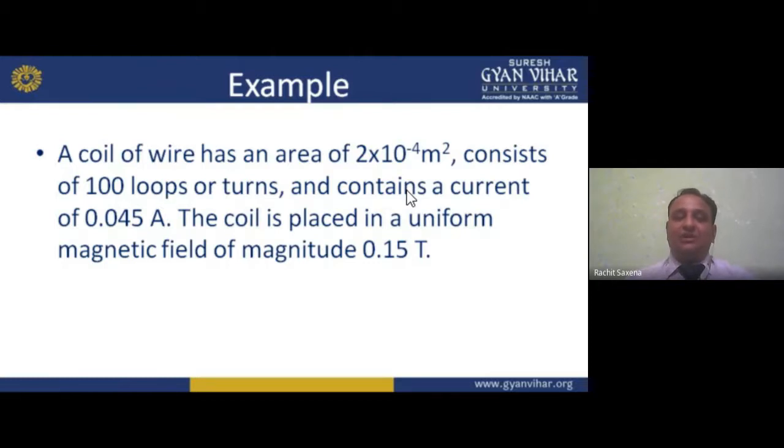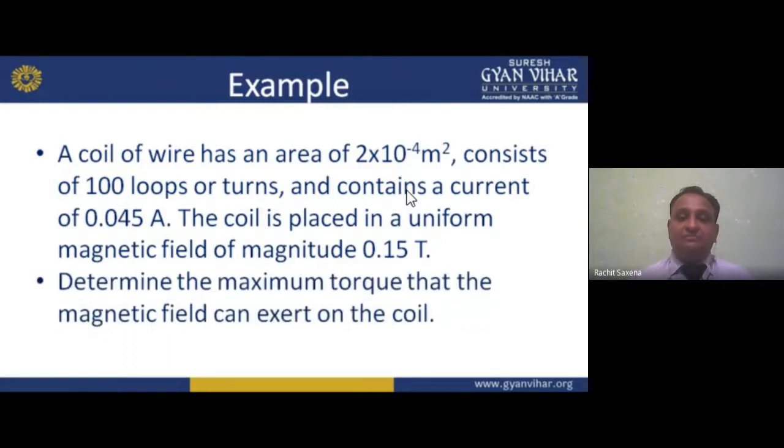But my dear student, it is multi-turn, or we can say 100 loops, while the previous equation is for only one loop. Now we have to change our equation, because in this example we are considering 100 turns, not 1 turn. So if I am considering 100 turns, we have to change our equation for multi loops, multi turns. Now, how can we do it?